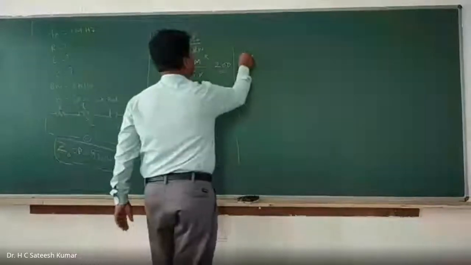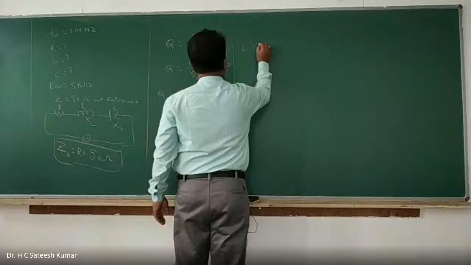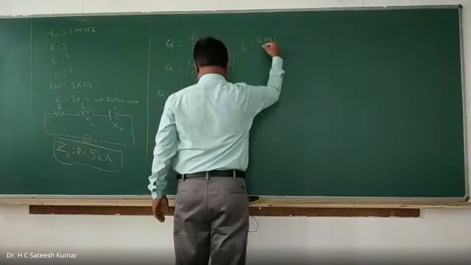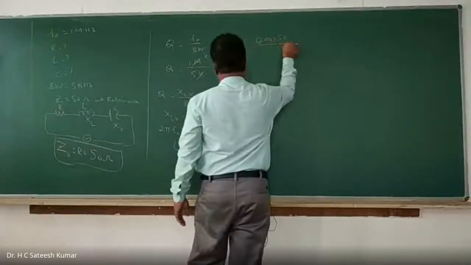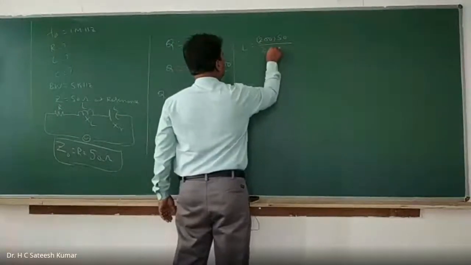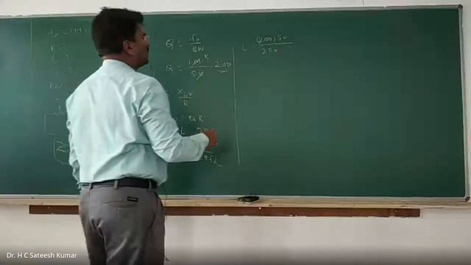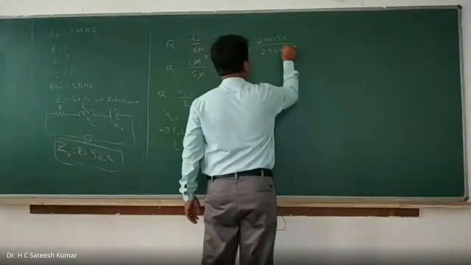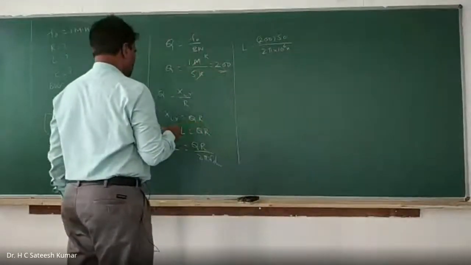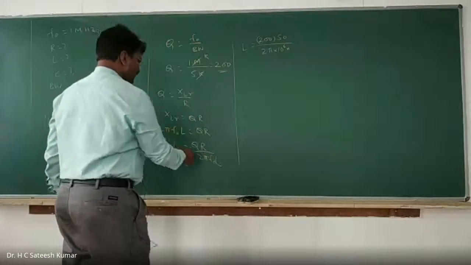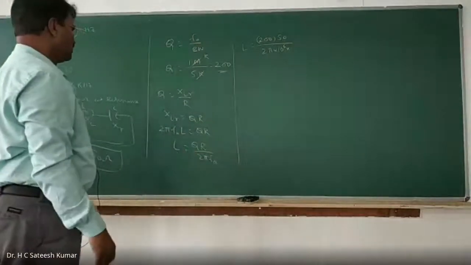Q we calculated as 200, into R, which is 50 ohms, divided by 2 pi into F naught, where F naught is 1 mega, 10 to the power of 6.